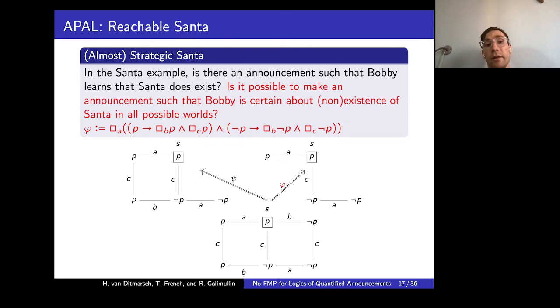Well, having this a bit convoluted announcement, we can reach the corresponding target model, and then you, the listener or the reader, can actually verify that now, yes, in all states, if Santa exists, then Bobby knows that. And if Santa doesn't exist, then Bobby also knows this.